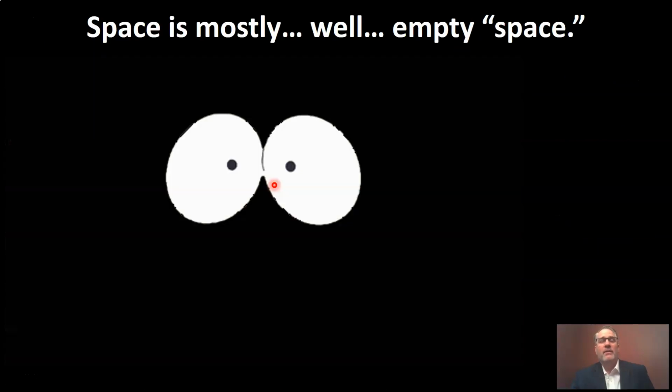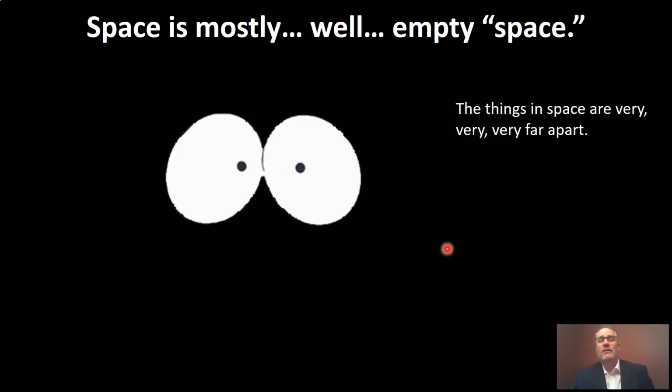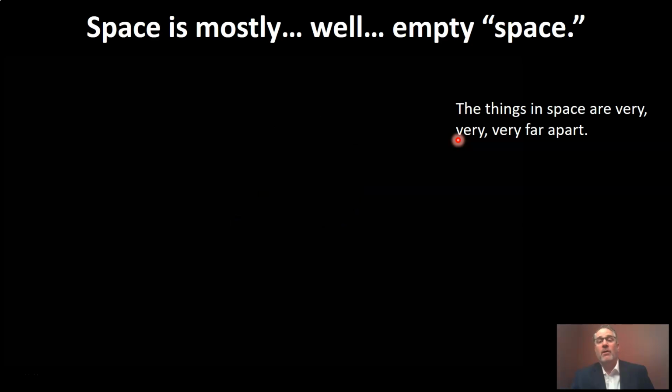But the reality is our solar system is mostly made of empty space. That's actually why we call it space. So our solar system is largely a really dark, vast void, meaning there's no matter there. There's not stuff. And this can be a little misleading. So I would say our solar system is mostly filled with empty space. That's because the things in space in our solar system are very, very, very, very far apart.